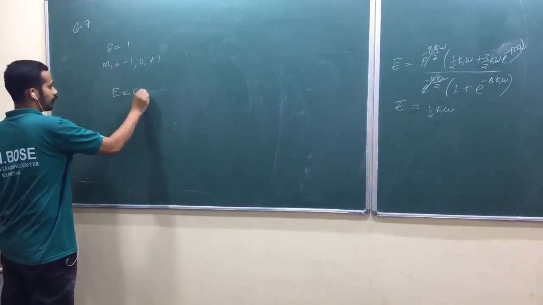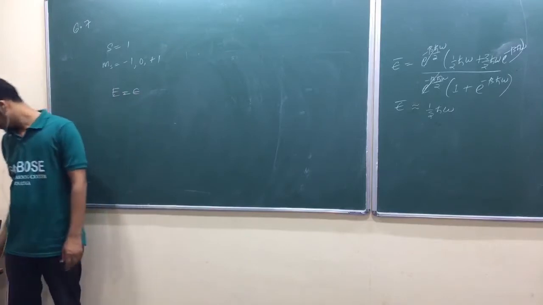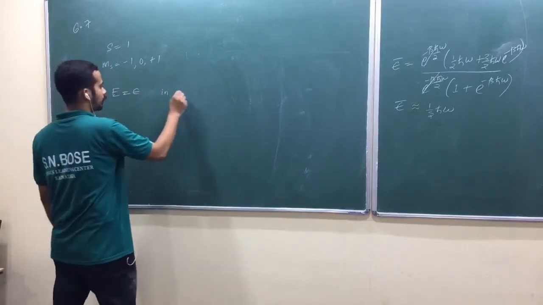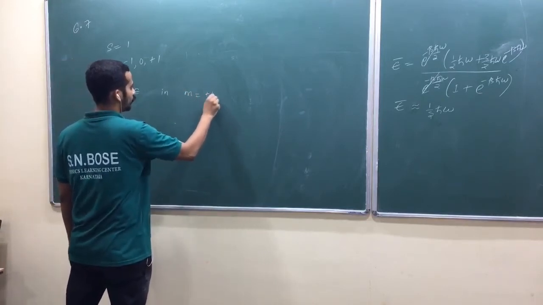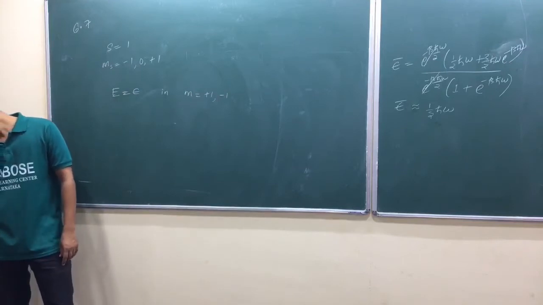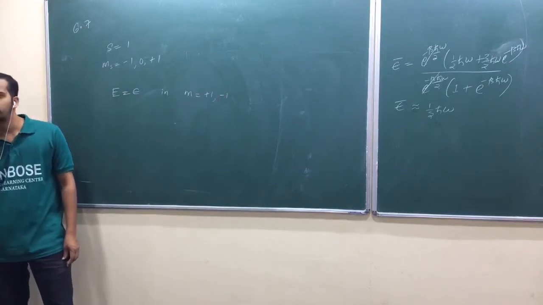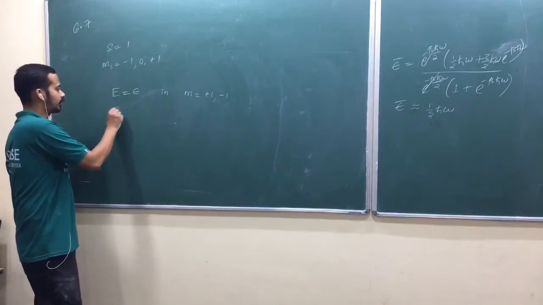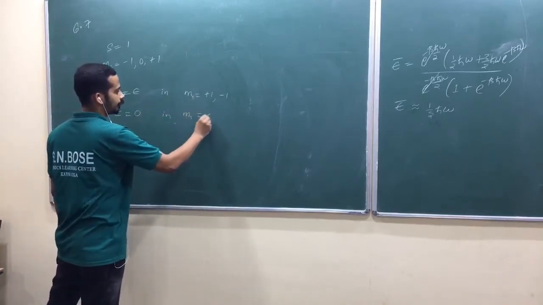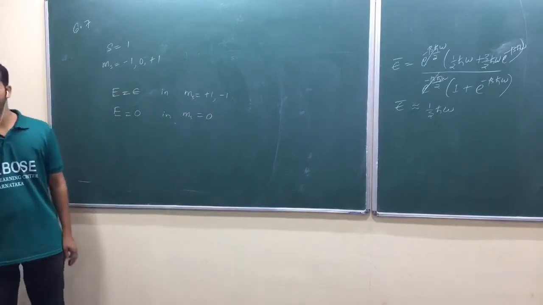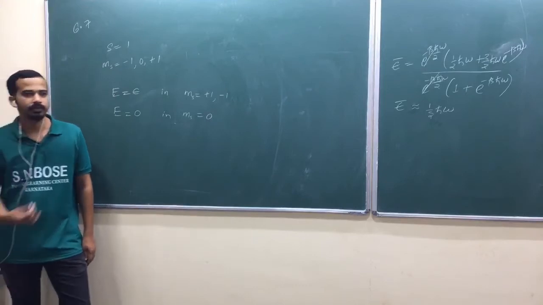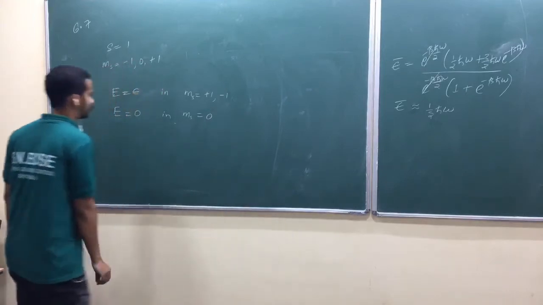So now the nucleus has energy E equal to small e in the states m equal to +1 and -1. Is that okay? And the nucleus has energy 0 in the state m equal to 0. Now you need to find the partition function and all.